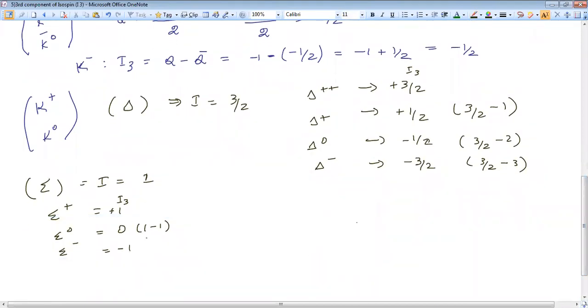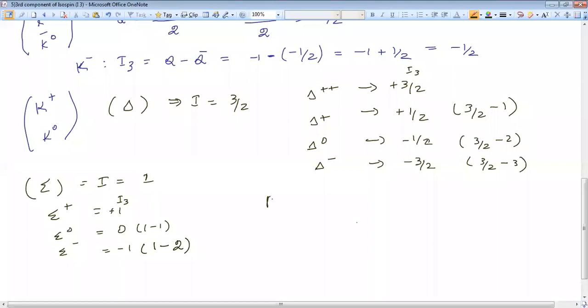Since we will write here 1 minus 2. Okay. If 3 members are there in a family, then isospin value is 1. Then I3 value will vary like this. Plus 1, 0, minus 1. The member which has highest positive charge will get highest positive I3 value. And the next member, we have to reduce it by 1. Similarly, we have to do.